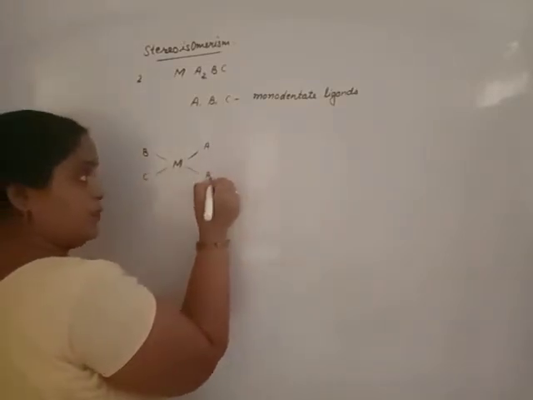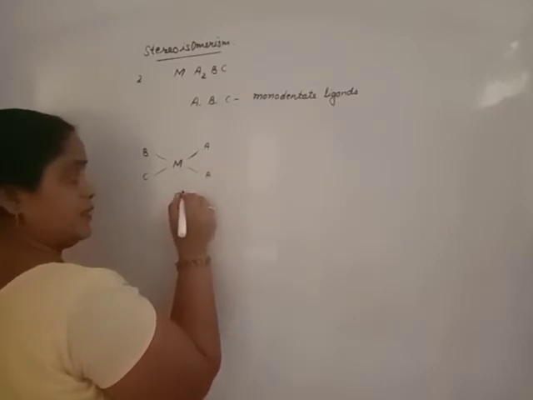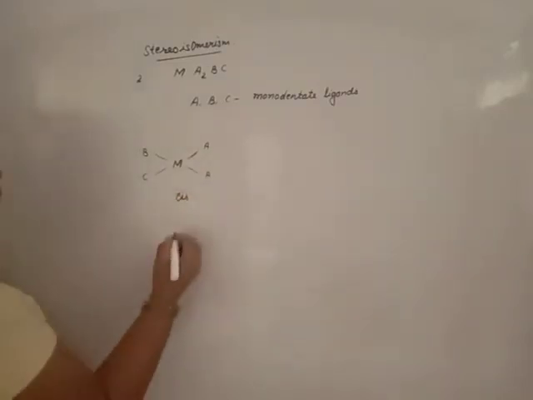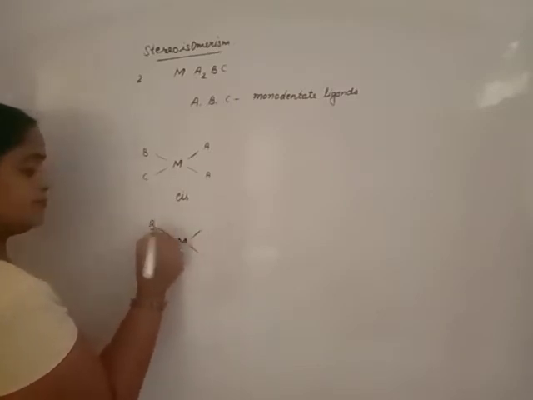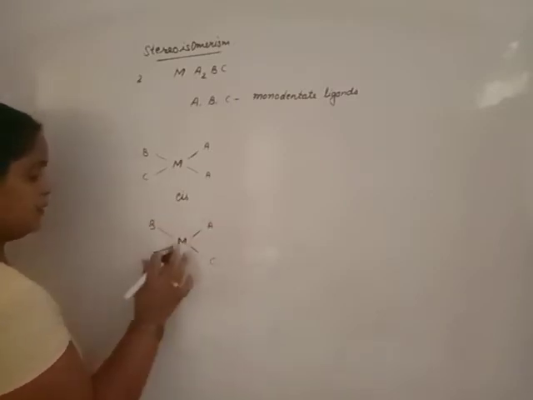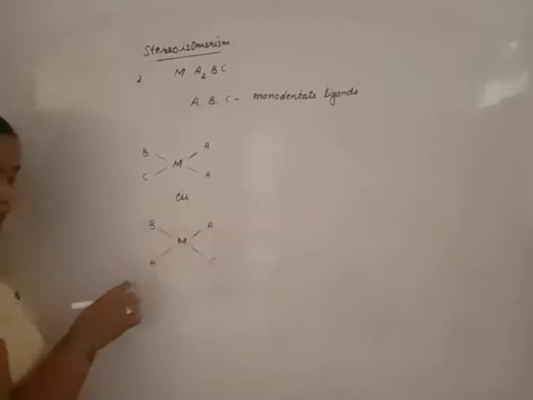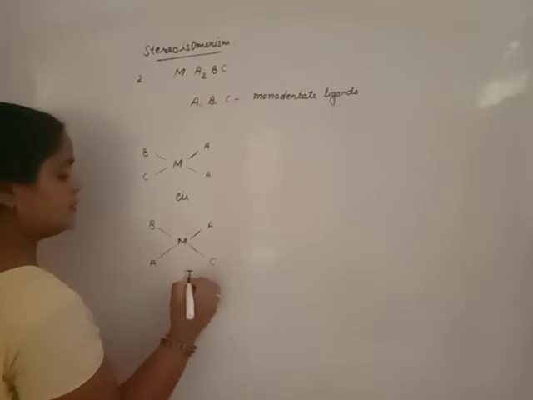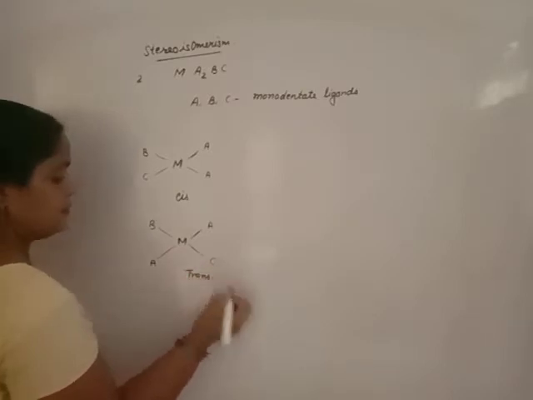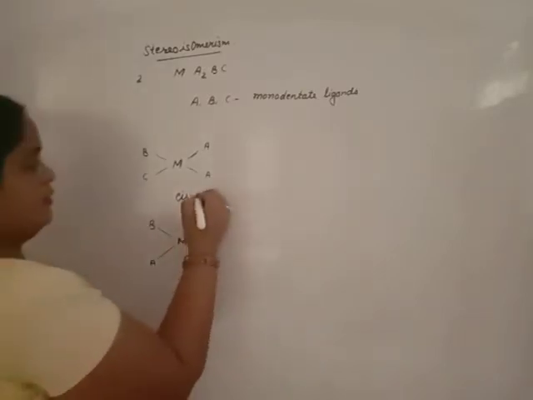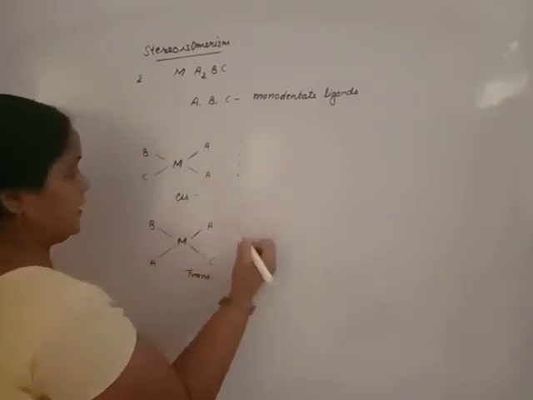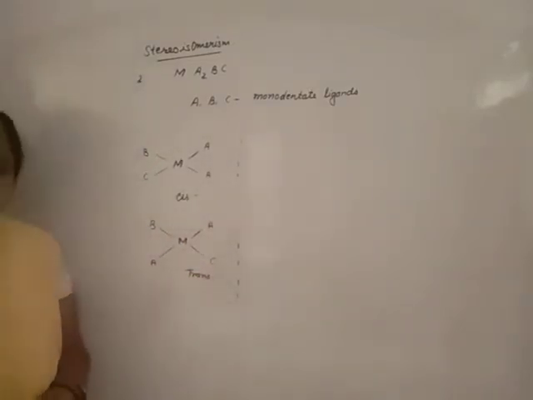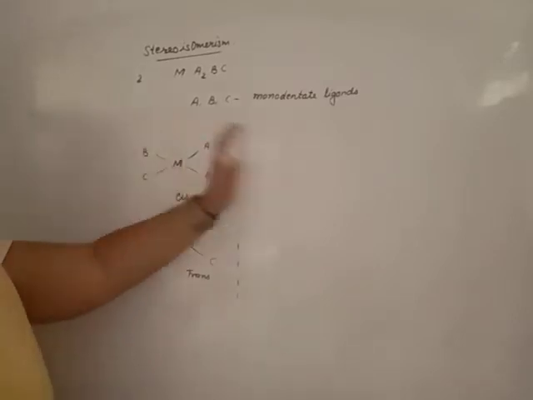Beta, same group on same side, cis isomer. Now you will draw like this, same group on opposite side, at 180 degree bond angle, it is trans isomer. Now you will identify whether it is optically active or inactive.